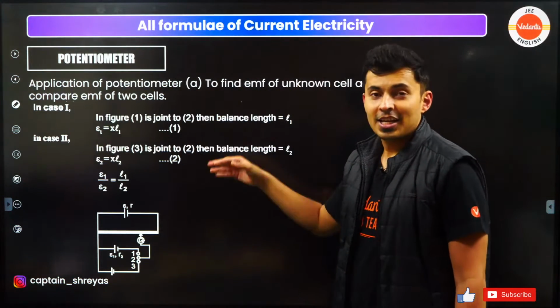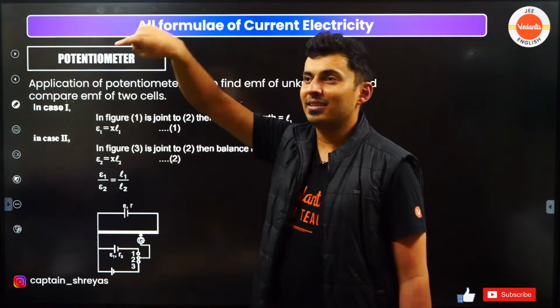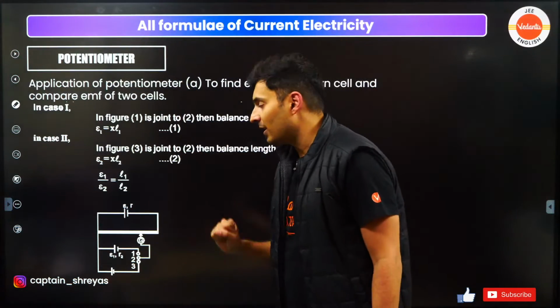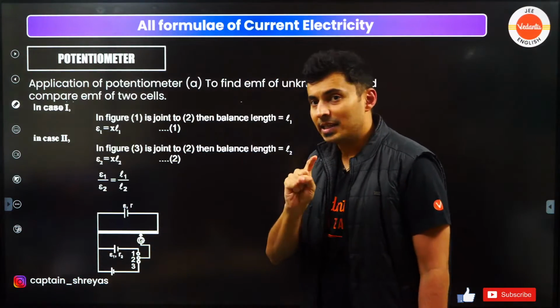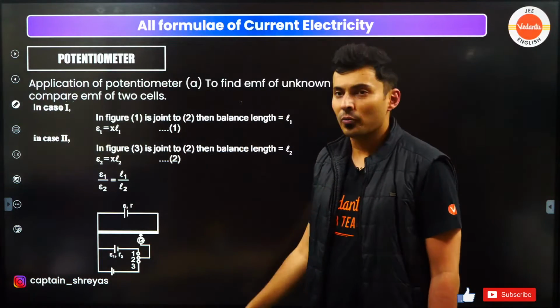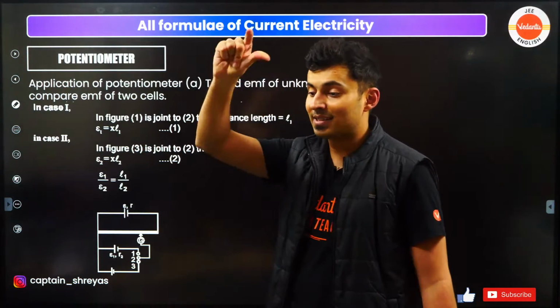Second application is to compare the EMFs. Two cells are there, E1 and E2. You first connect this cell, find the balancing length L1. Then connect the other cell E2, find the balancing length L2. E1 by E2 is L1 by L2. That's the second application of potentiometer.